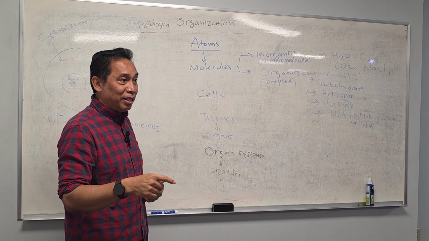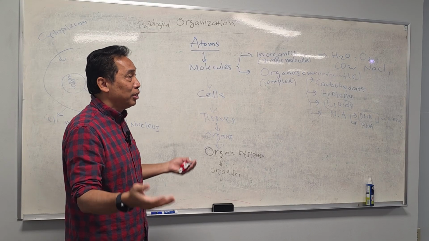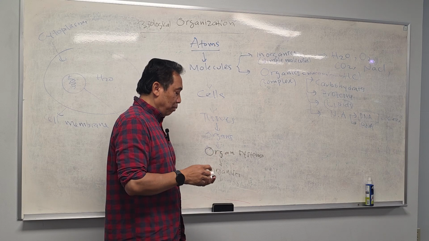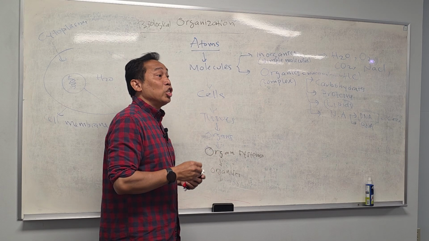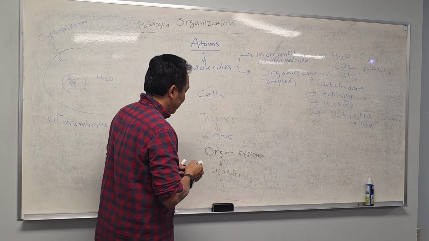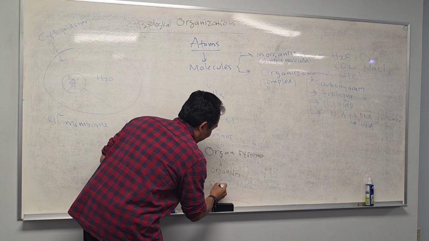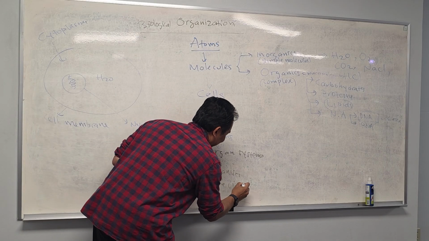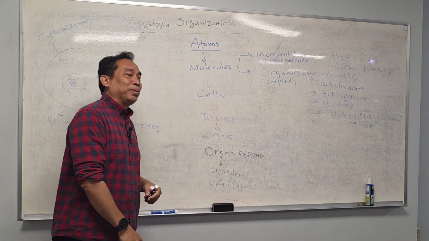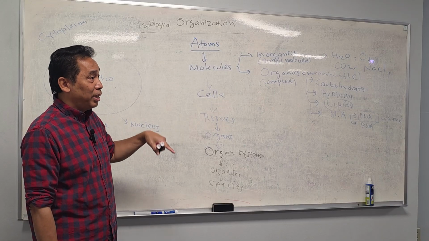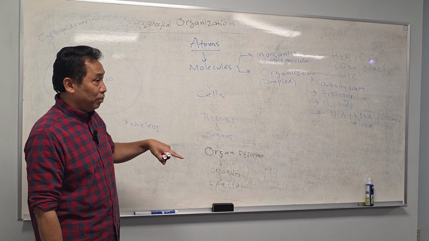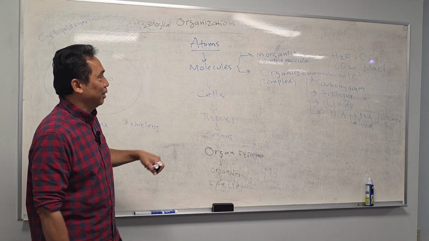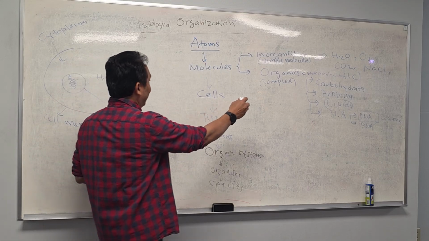A group of organisms that can breed and produce viable or fertile offspring. Species. What? Species. This is organisms that breed and produce viable offspring. The species.